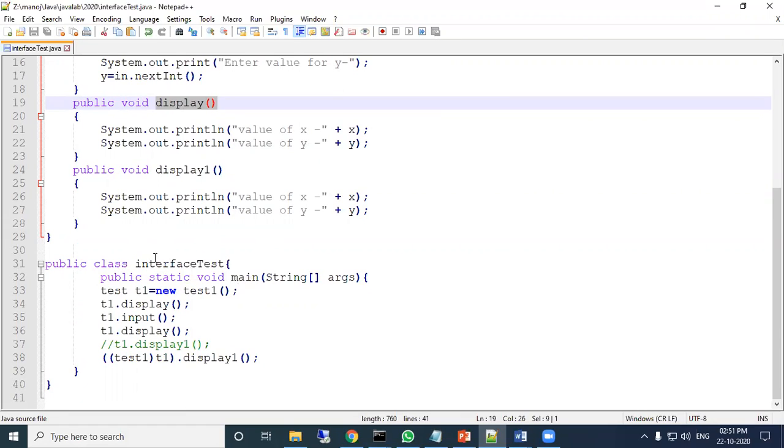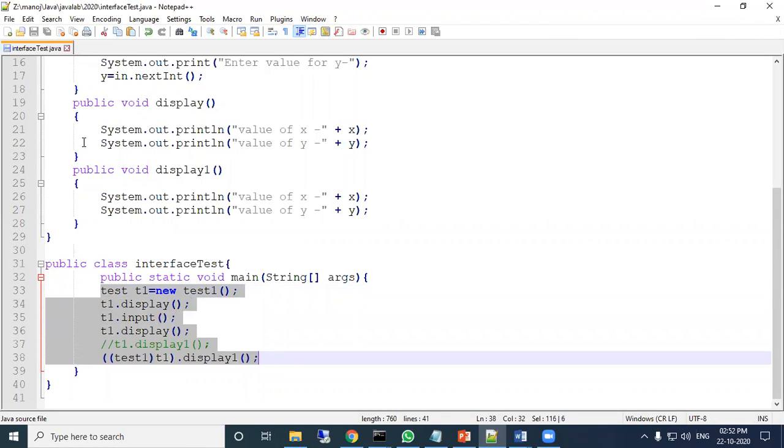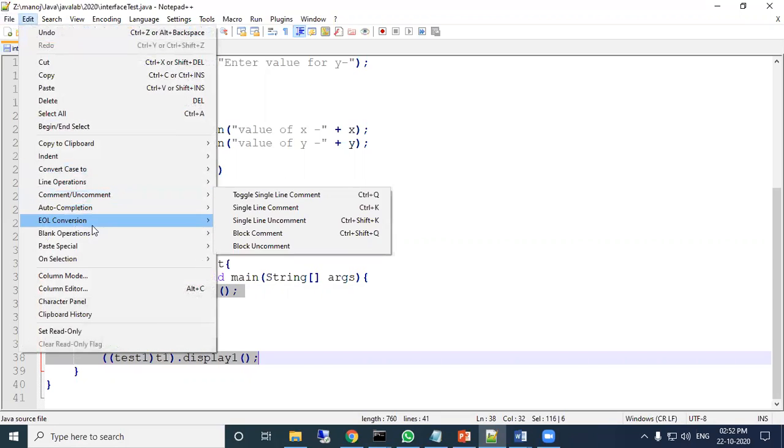The main function is under my class named InterfaceTest. This is my class under which I have declared the main function. In the main function, just see here, Test T1. T1 is the reference name, and the type is your parent interface name. Before testing these things, we will first test only the subclass.